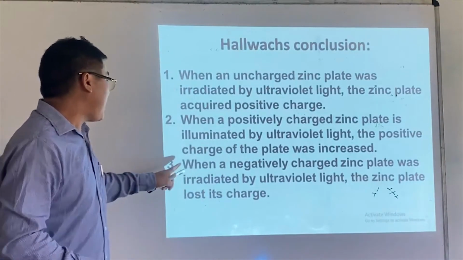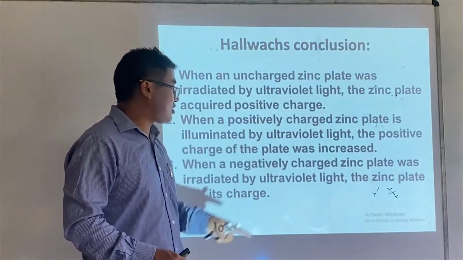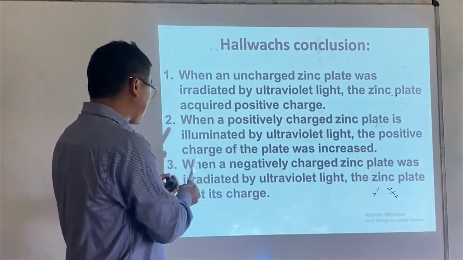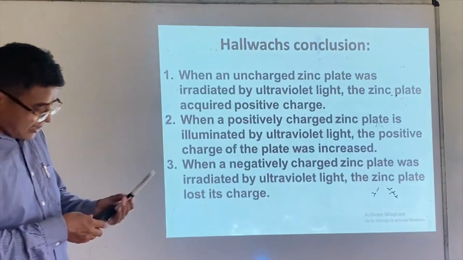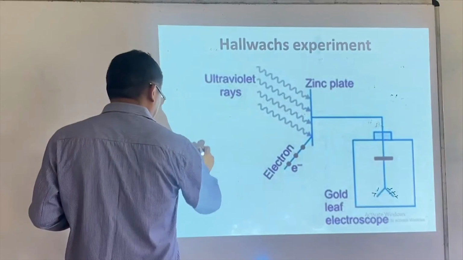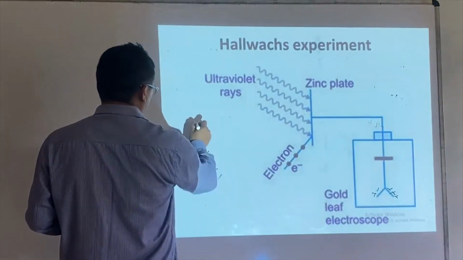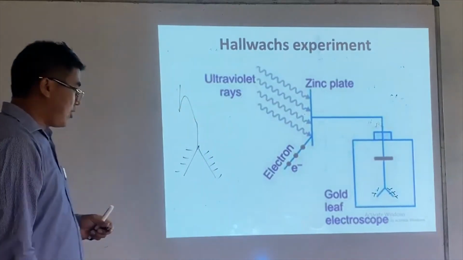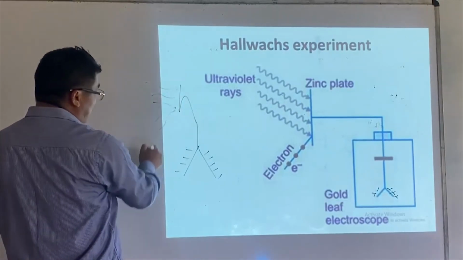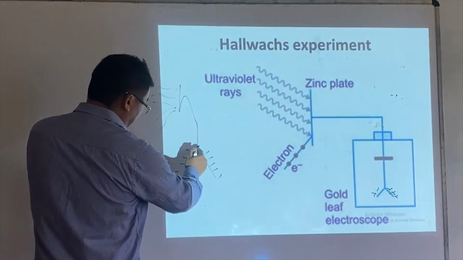That's the point. When a negatively charged zinc plate was irradiated by ultraviolet radiation, the zinc plate loses its charge. So the third sentence says that. Let's say the zinc is already negative before it is exposed to UV radiation. Now you allow UV radiation to fall on it, and since electrons are being removed, you will see these leaves collapsing.